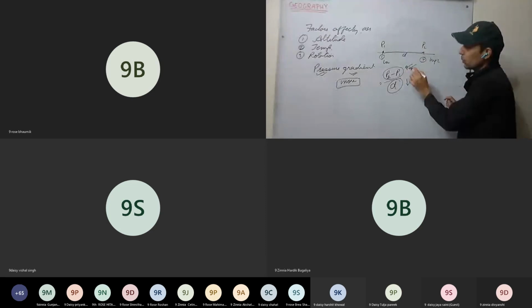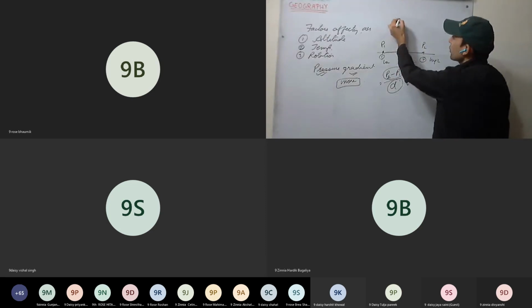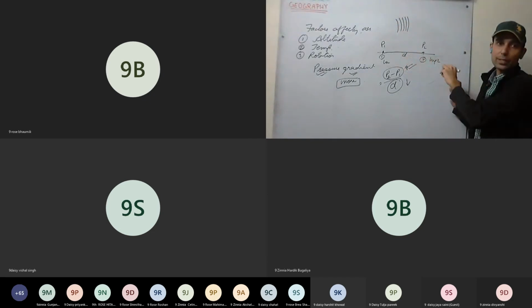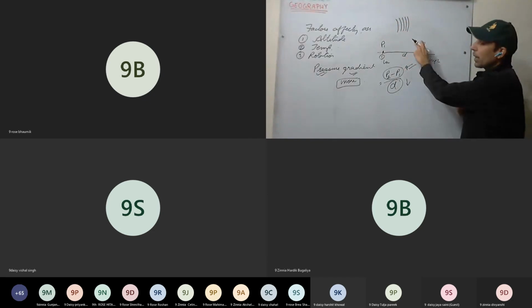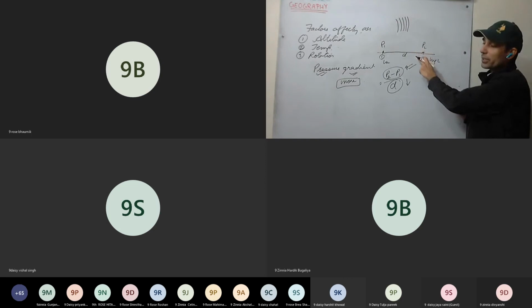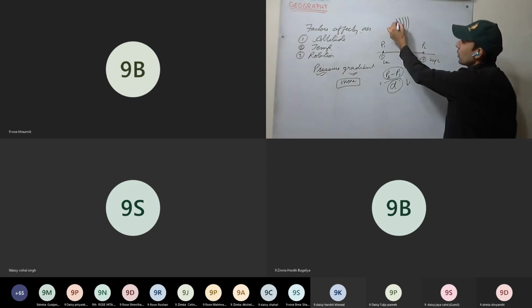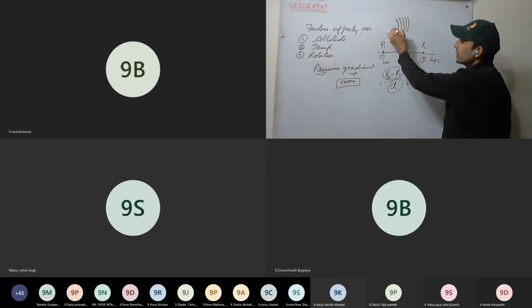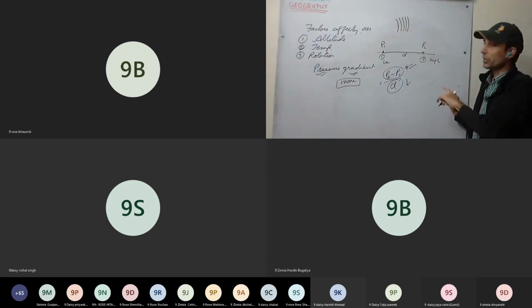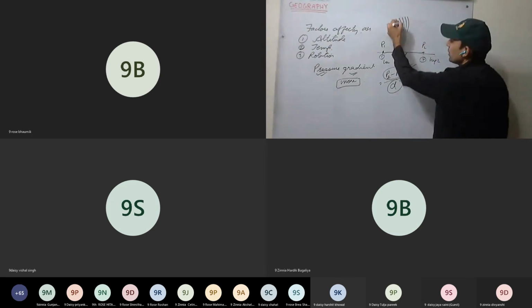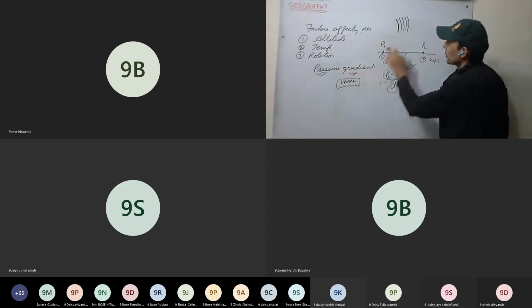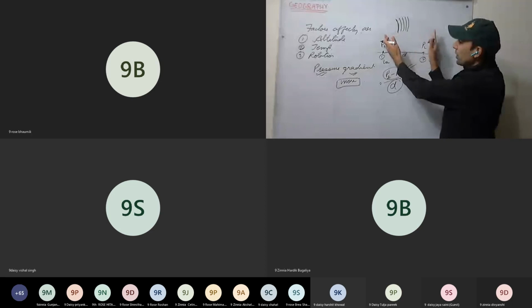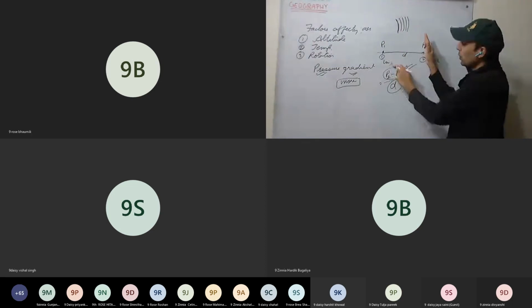So if we draw the isobars, what do you mean by isobars? Iso means same, and bar is the unit of pressure. So isobars are lines joining the places which have the same pressure. So if pressure gradient is more, that means these lines will be very close. In a very small distance, there will be more change in pressure.